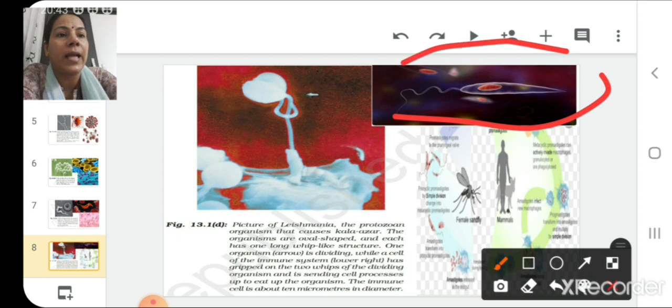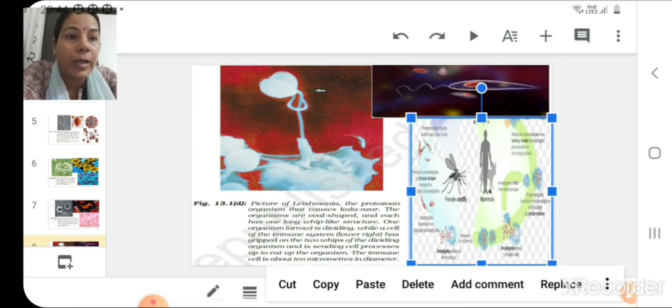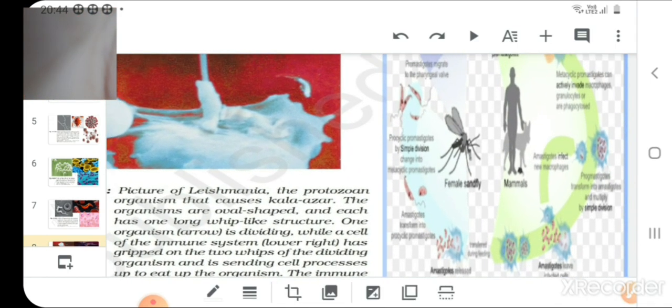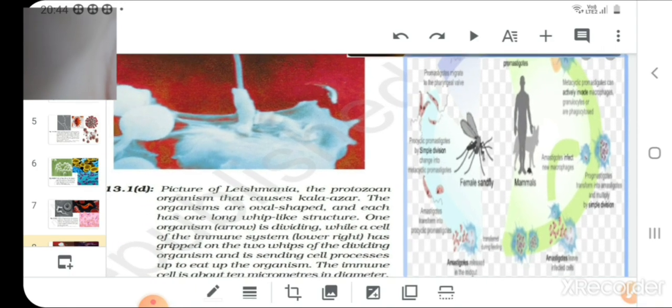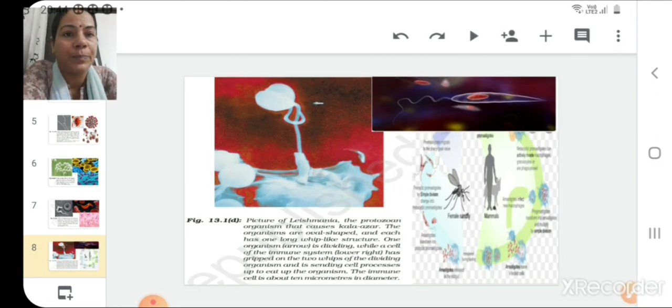Leishmania causes the Kala Azar disease, in which the sand fly, which is also known as fruit fly, acts as a vector of this disease. The host of the disease is mammals, and it can be animals also, and there is a very long life cycle of this disease-causing organism.